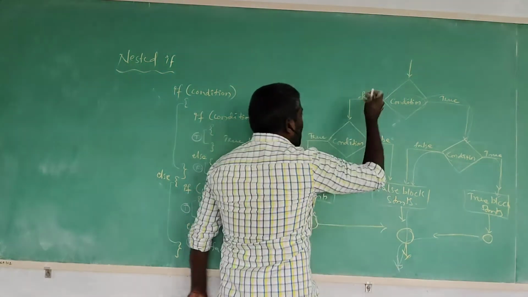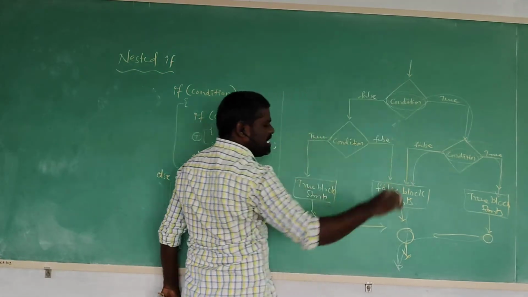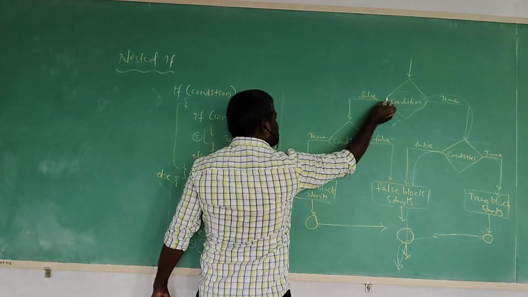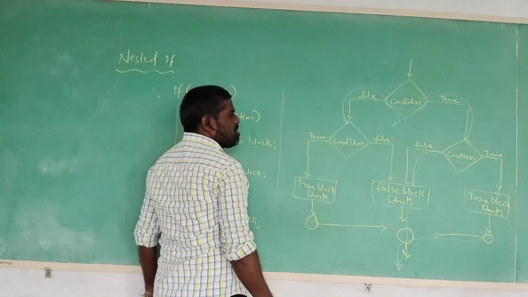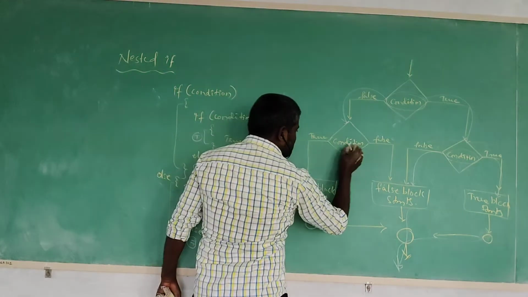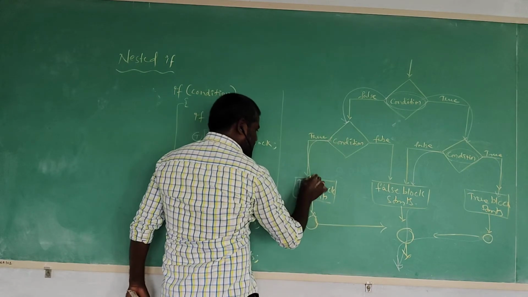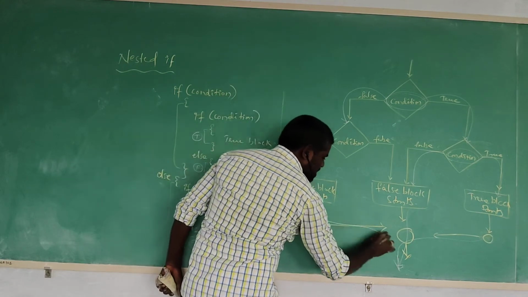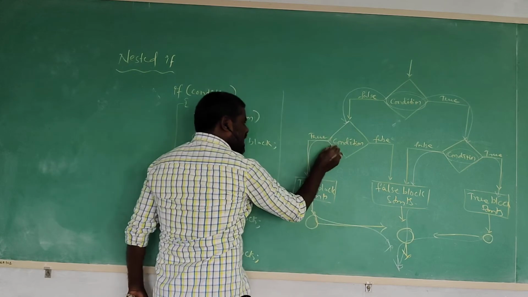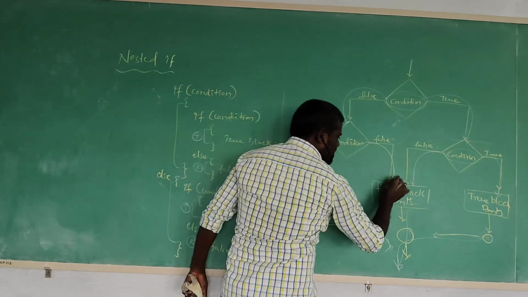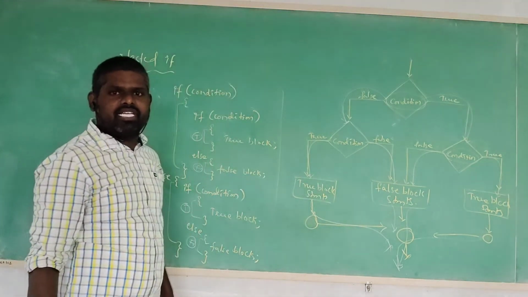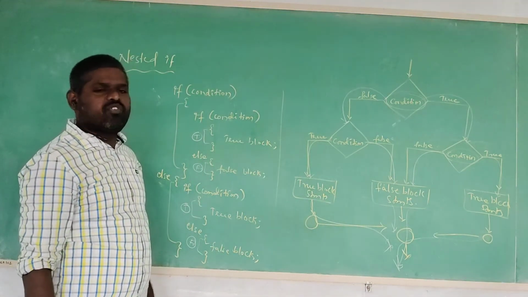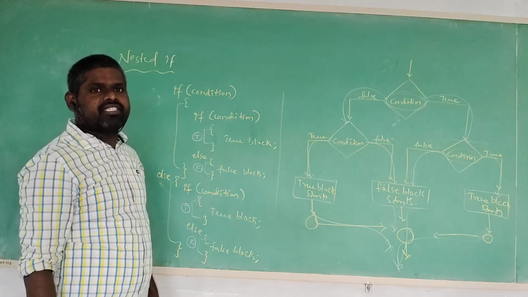Now, if the outer if condition is already false, it is going to execute the else block. In the else block, if the inner if condition is true, then it is going to execute the true block statement and the remaining statement in the program. If the inner if condition is not satisfied, that is false, it is going to execute the false block statement and the remaining statement in the program.